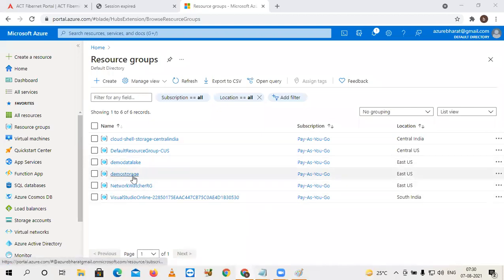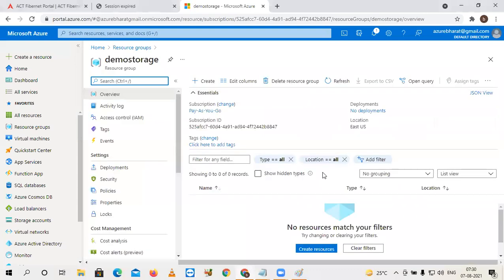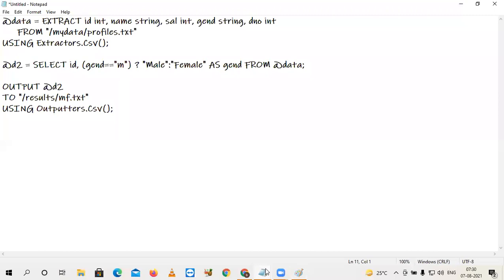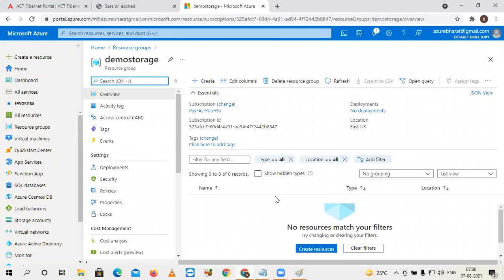Just click that resource group. Now to this resource group, you can add your resources. What resource group name have we set? Demo storage. Now for this, I'm going to add the analytics service, data lake analytics service.